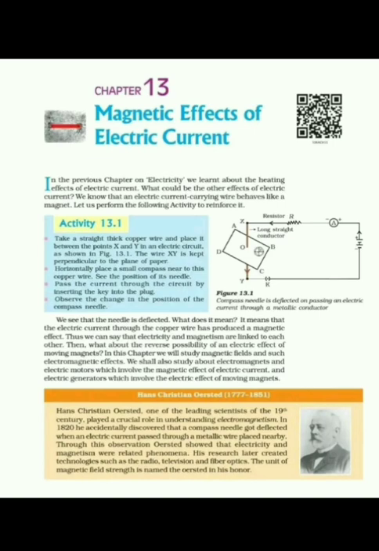Like the heating effect and the chemical effect of electric current, there is also a magnetic effect of electric current, and it is very helpful for us. Magnetic effect of electric current means when current flows through a conductor, the current carrying wire behaves like a magnet. Magnetism develops in that current carrying conductor or wire, and that is known as the magnetic effect of electric current.